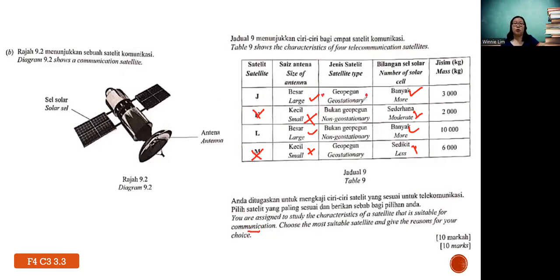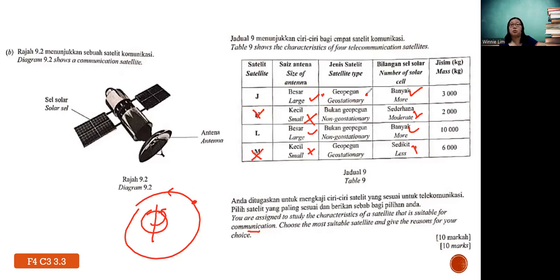Basically the idea of geo means as an observer, when you observe this satellite, it seems to be not moving. Why it happened that way is because, as you know, the Earth will rotate one cycle in 24 hours. So if this is Earth, this is the orbit, and this satellite moves at the same time as the Earth rotates, that's why it seems like not moving. This is called geostationary satellite, but non-geo means they can be faster or slower. They will take 12 hours or 30 hours, because they are not at the same pace. So it seems to be moving.